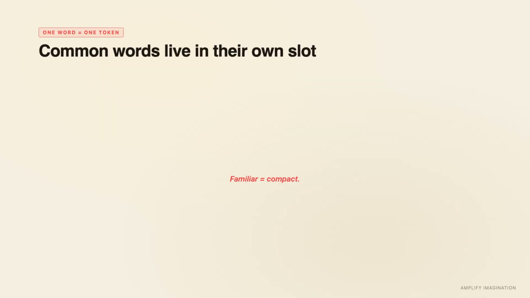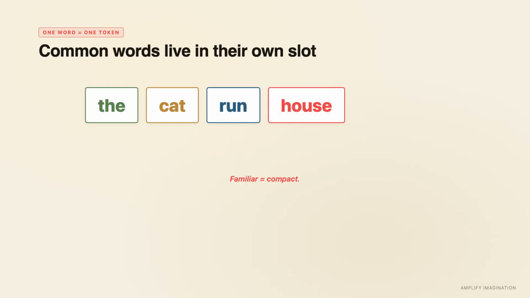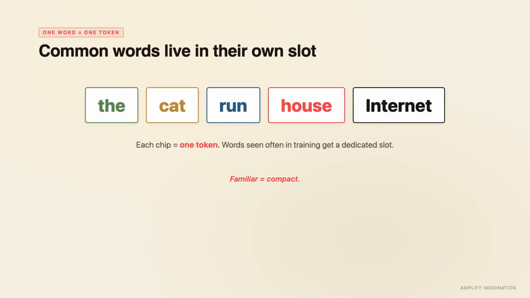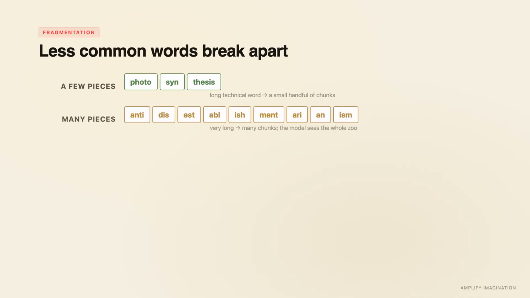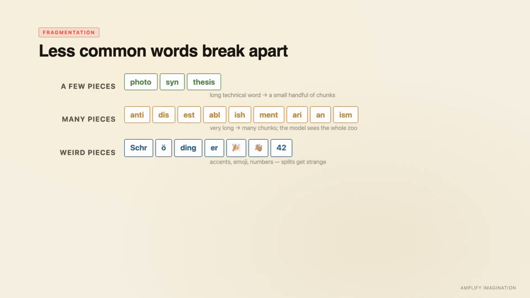Common words are often one token. The, cat, run, house, internet. If a word shows up a lot in the training data, it usually gets its own token slot. Less common words usually get broken into pieces. Long words, rare names, accents, emojis, numbers. All of these can split in ways that feel strange to us.